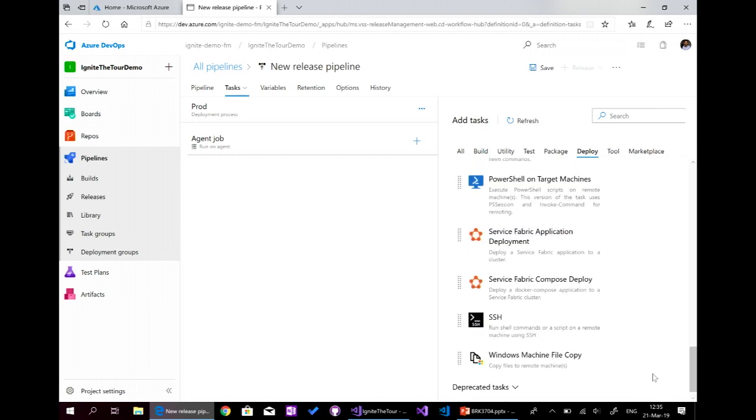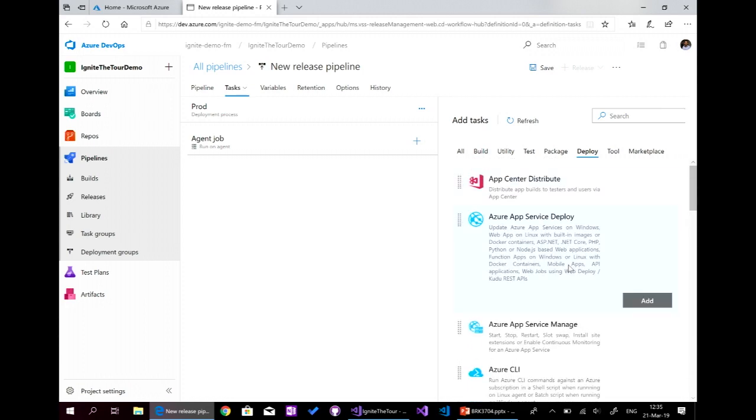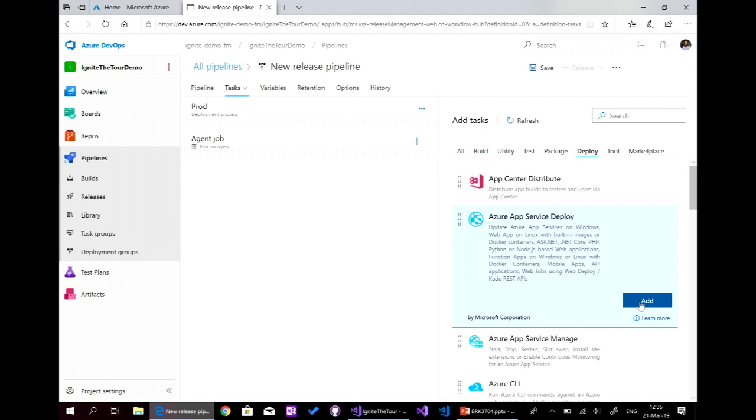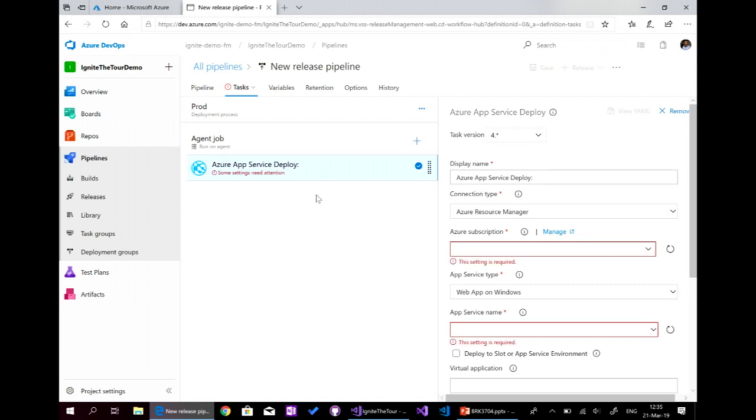Otherwise, I can install many extensions from the gallery, and we can deploy to Azure, AWS, or anywhere. So in our case, it's Azure. So here I will click on Azure App Service deploy, and I will deploy it to a web app. So before going to this step and completing it, we'll go back to the presentation.